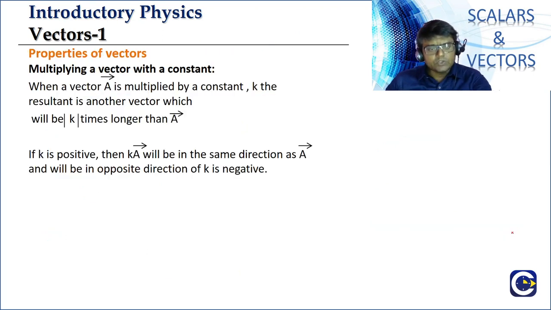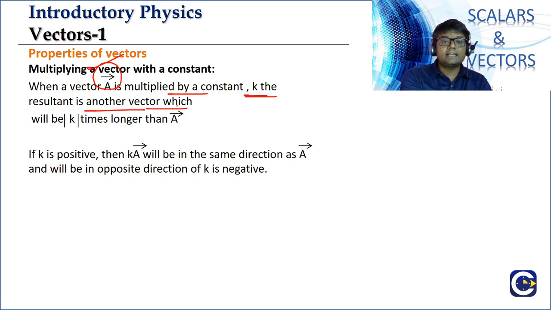Okay, so we'll go into another property. This is another important property. So look at this. When a vector a bar is multiplied by a constant k, the resultant is another vector, which will be, again we are putting that modulus. See, modulus of k means what? Here k is not a vector, k is a number. So modulus of k, in mathematics, we will call it the absolute value function.